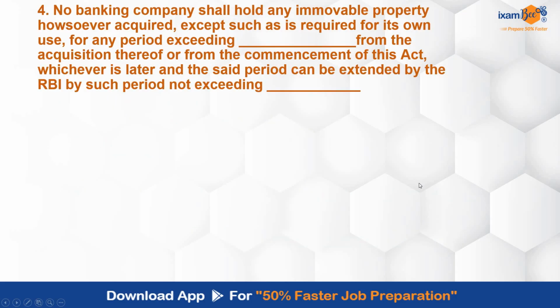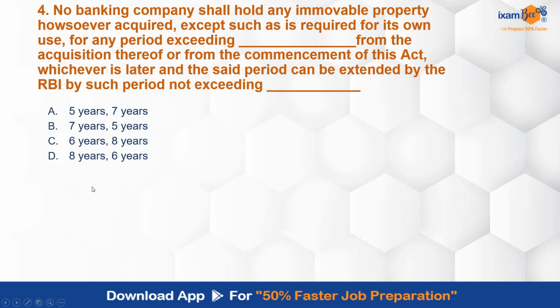No banking company should hold any movable property however acquired, except such as is required for its own use, for any period exceeding dash from the acquisition thereof or from the commencement of this act, whichever is later, and the said period can be extended by the RBI by such period not exceeding dash. 5 years and 7 years, 7 years, 5 years, 6 years, 8 years, 8 years, 6 years, 3 years, 6 years. अब यहाँ पे दोनों जगह पे टाइम पीरियड पूछे हैं तो कंफ्यूजन नहीं होना चाहिए. Be very clear with the concept.